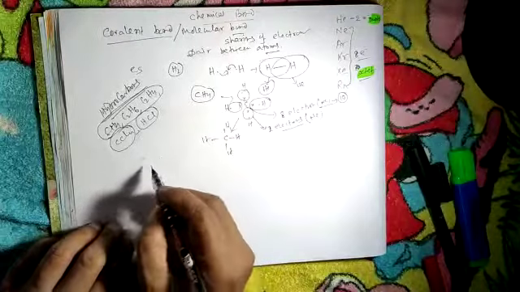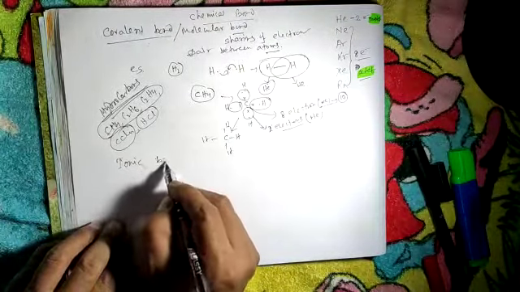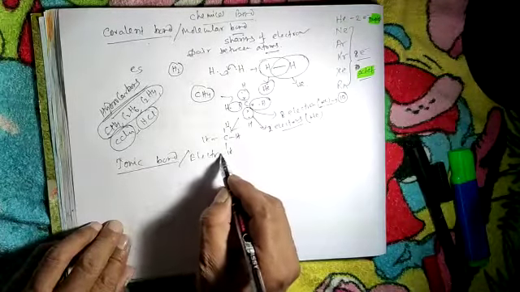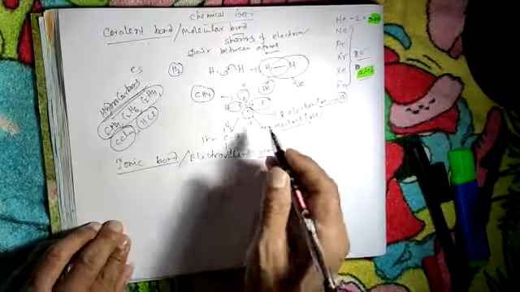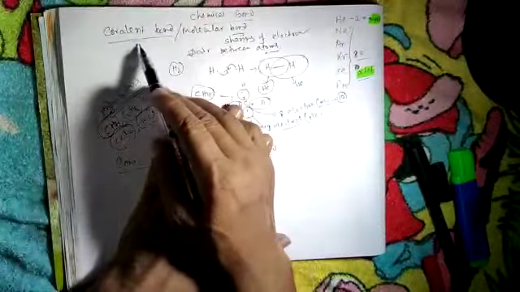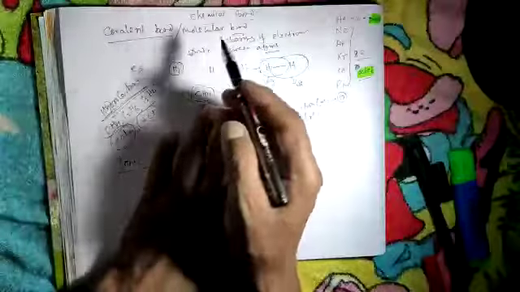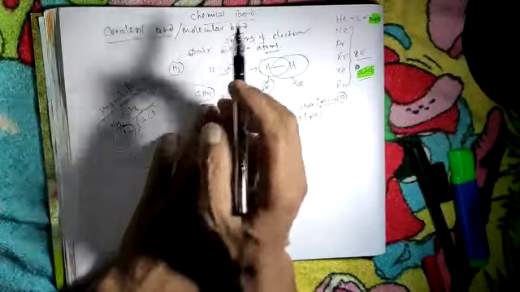Another one is the ionic bond, or you can say electrovalent bond. Remember that a covalent bond forms between two same electropositive or same electronegative atoms.